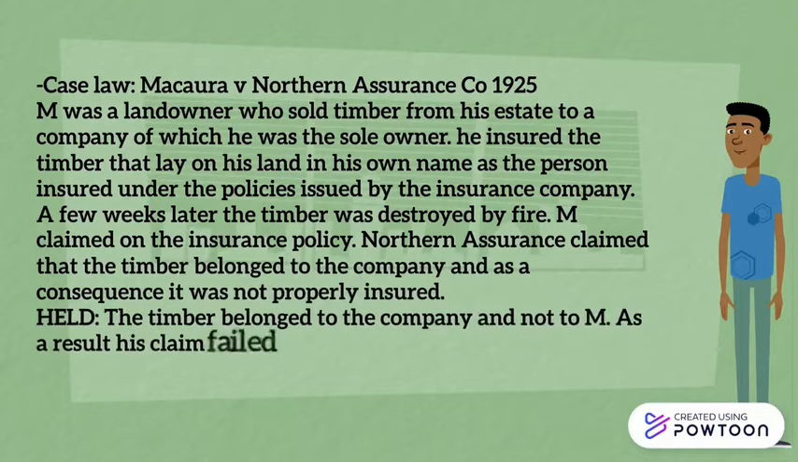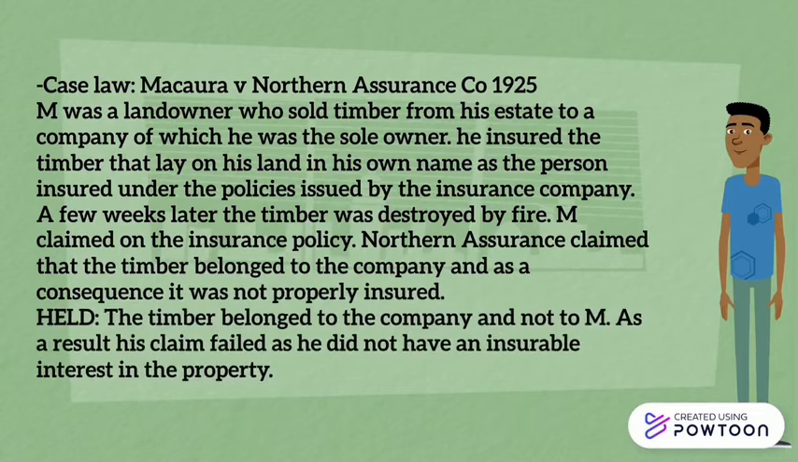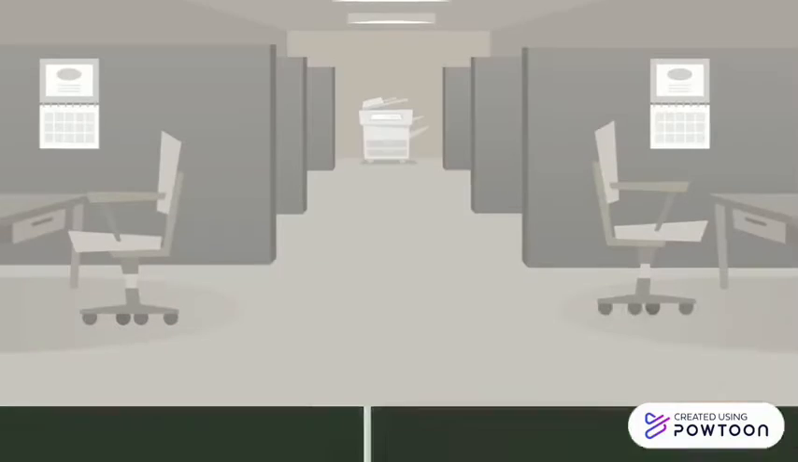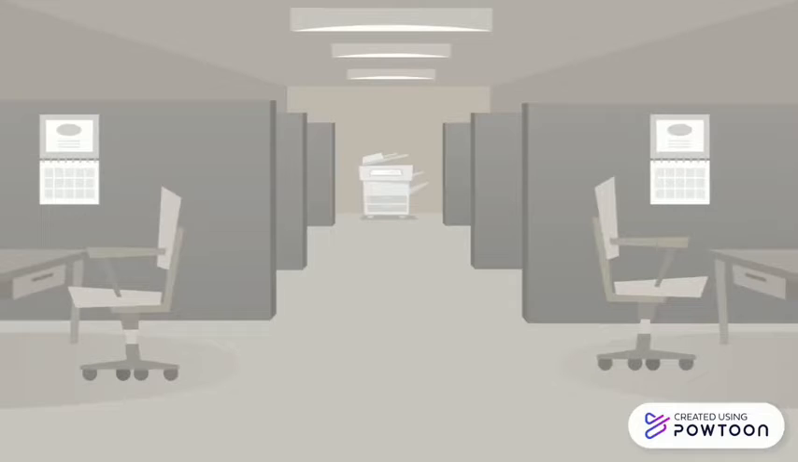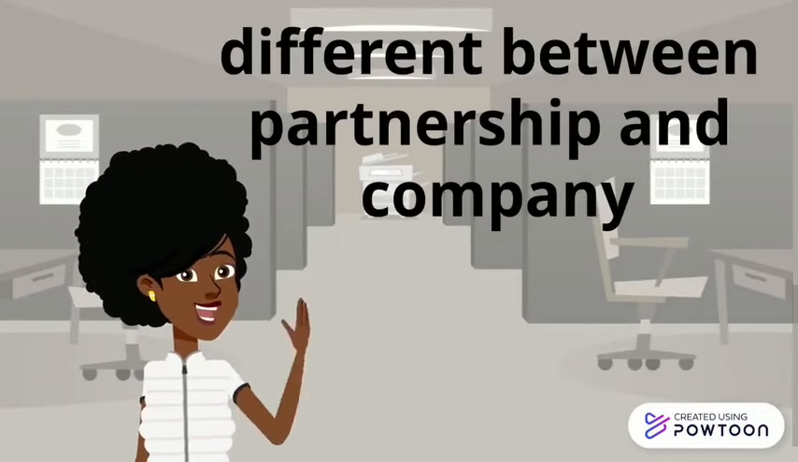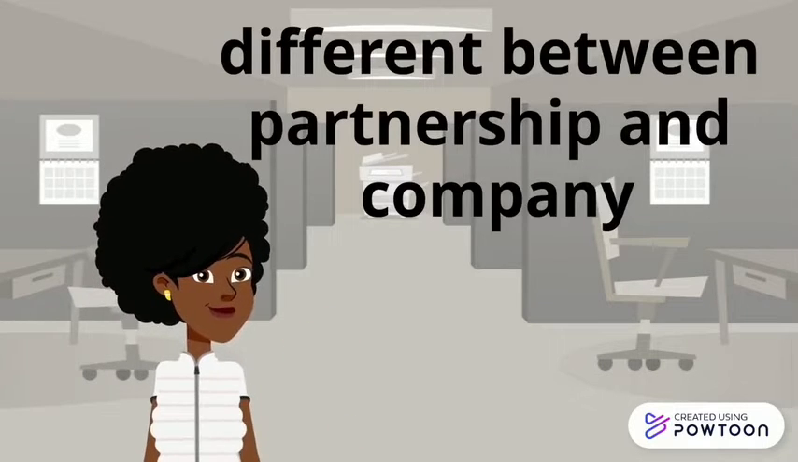In this case, we can see Macaura was a landowner who sold the timber on the estate to a company he solely owned, and the case held that the timber belonged to the company and not to Macaura. As a result, his claim failed as he did not have any insurable interest in the property. When we cover company and partnership, we should know the difference between them. Come on, let us identify that.